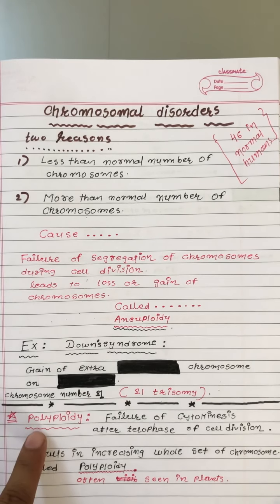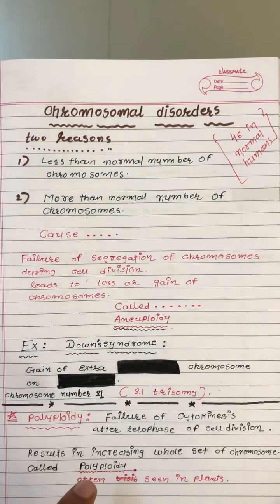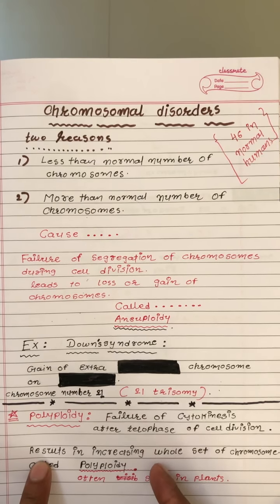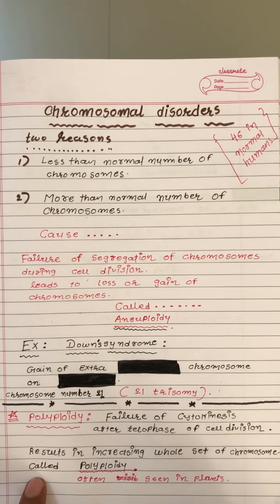In the case of polyploidy, what will happen is that instead of separating there will be only one cell, and the DNA has already doubled, already replicated. So it will have the extra set of chromosomes. You can see it results in increasing the whole set of chromosomes. Set means 2, and we call it polyploidy.